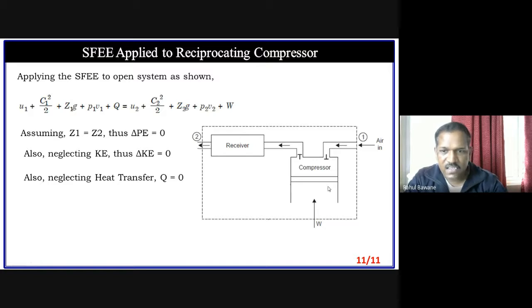And at the same time, when the piston is moving upward, its speed remains the same. So accordingly, the piston movement is going to displace compressed air. Within this system, we can neglect the kinetic energy because the piston displacement speed remains the same. It is not going to vary.